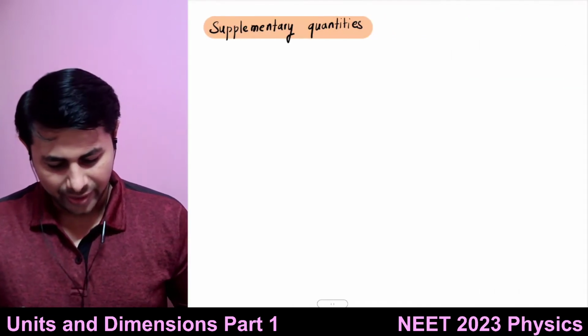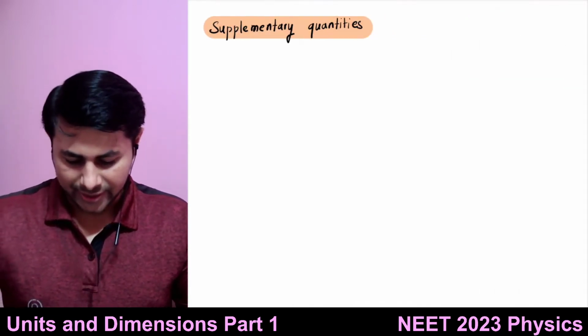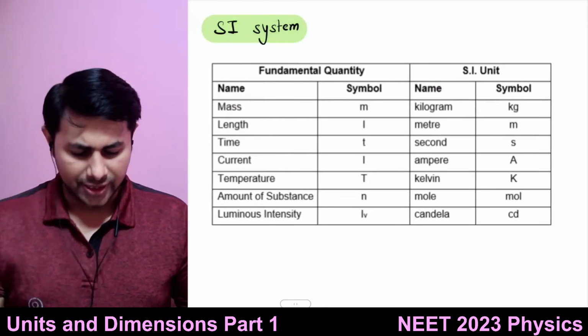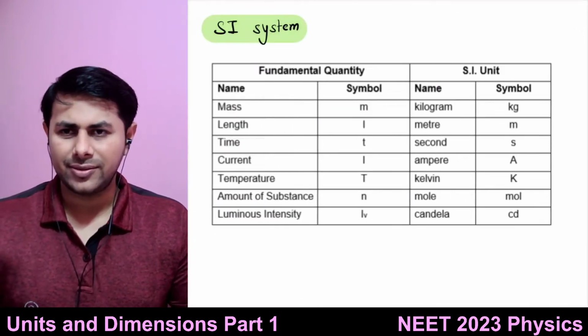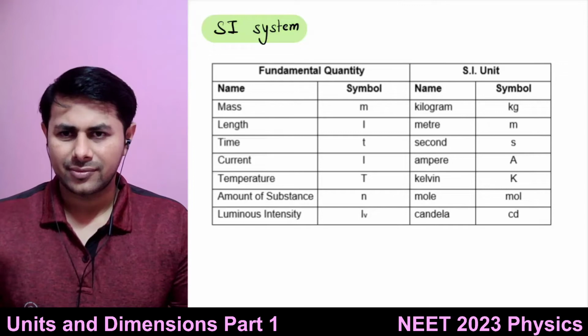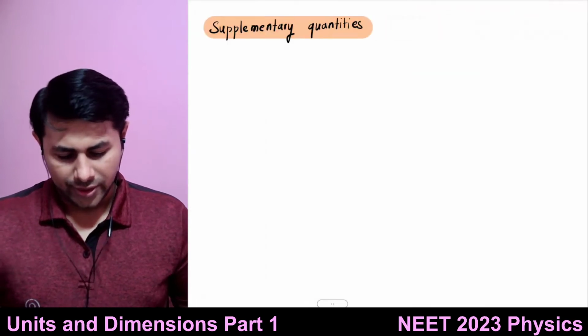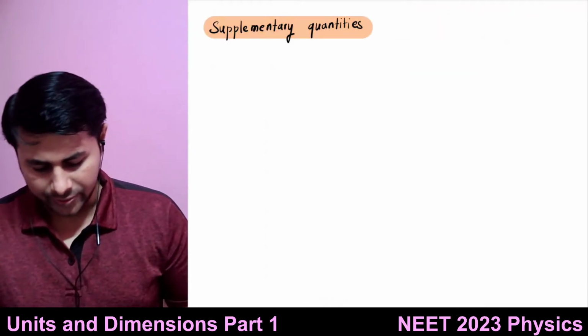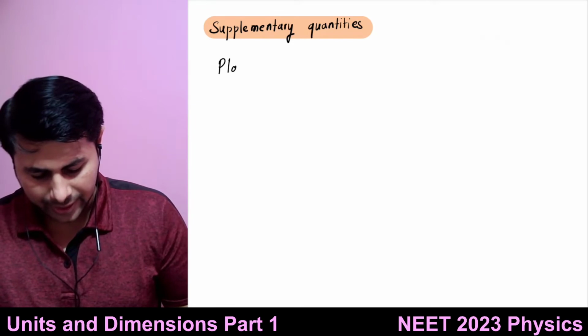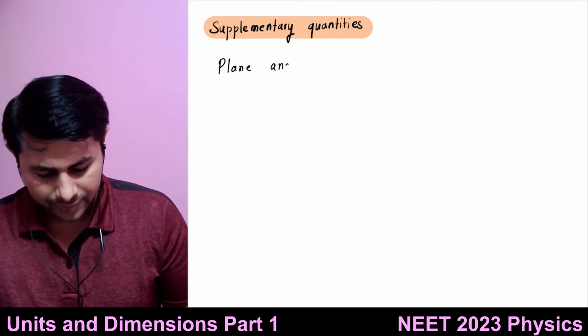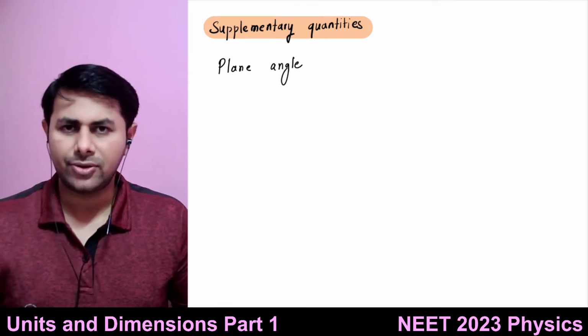There are two supplementary quantities too. Is there any question on the fundamental quantities? No, sir. Okay. So the two supplementary quantities are plane angle, and the second one is solid angle.